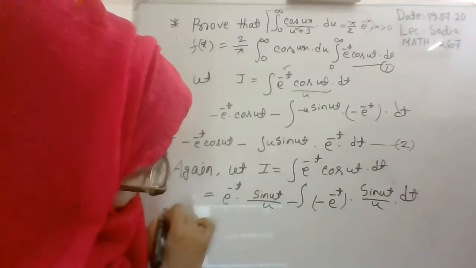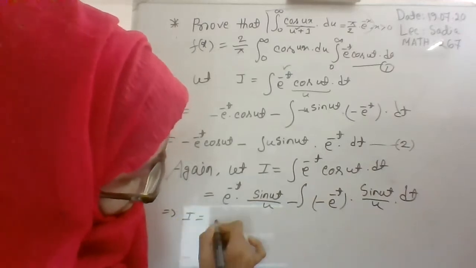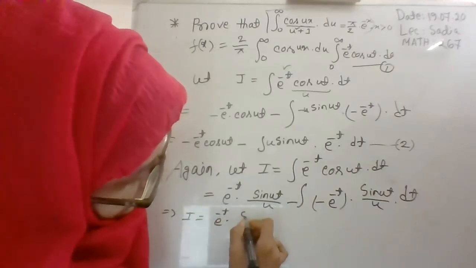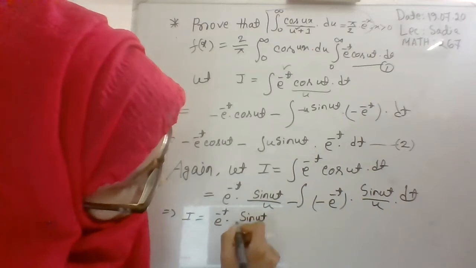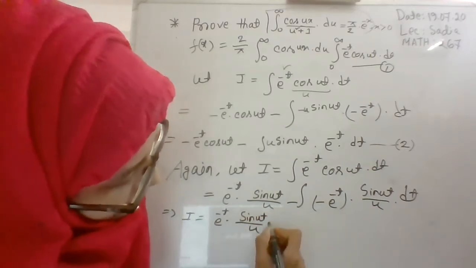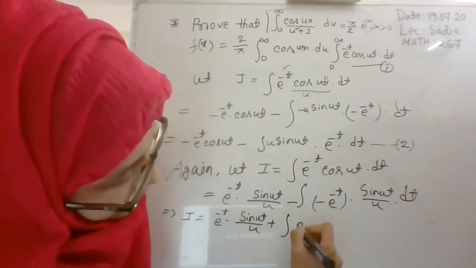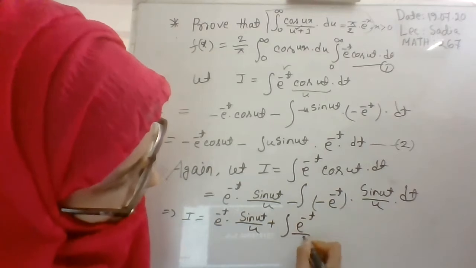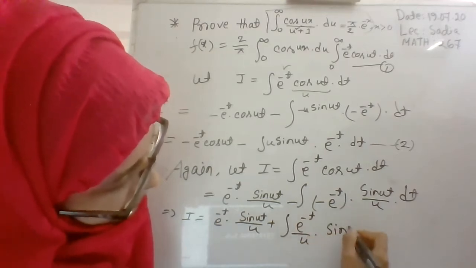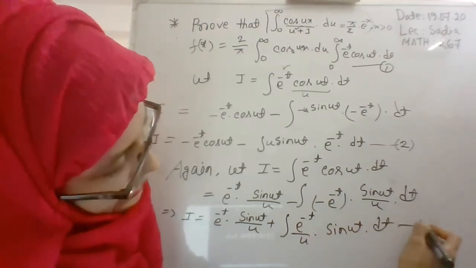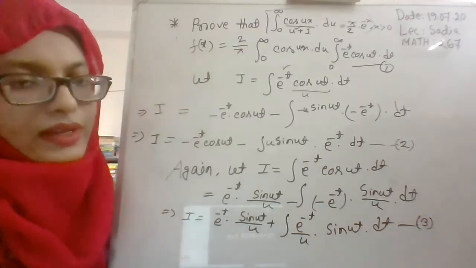From here we get I is equal to e to the power minus t sin ut divided by u, plus the integral of e to the power minus t by u sin ut dt. Let's consider this equation as equation 3.